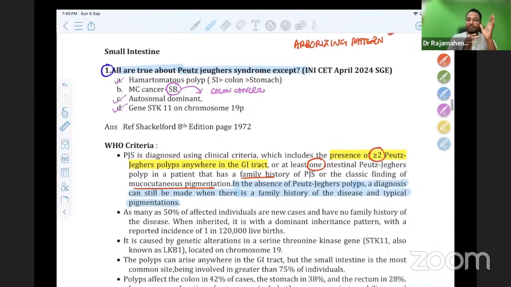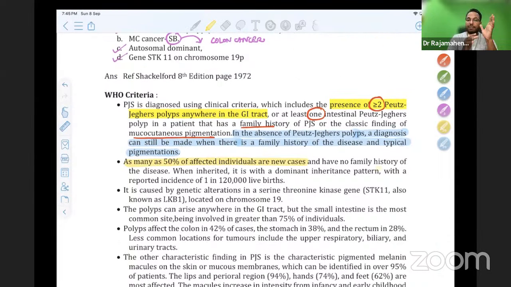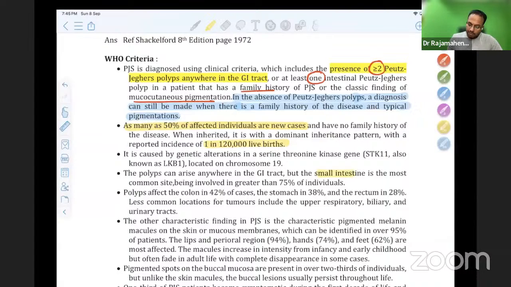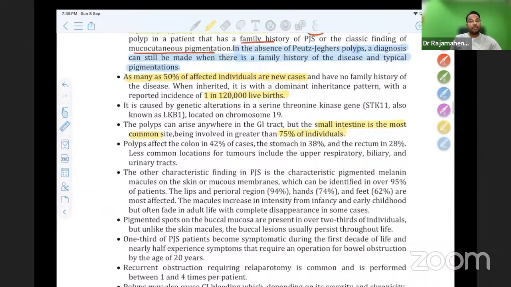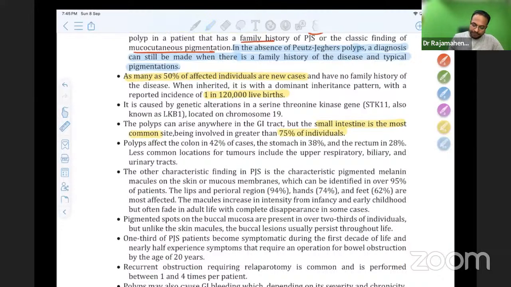As many as 50% of the affected individuals are new cases, with an incidence of 1 in 120,000 live births. It is STK11 mutation, chromosome 19. Polyps can happen anywhere. Small bowel is the most common site, involved in 75% of the individuals. Polyps can also happen in colon 42%, stomach 38%, rectum 28%. Less common locations of tumors include respiratory tract, biliary tract, urinary tract.